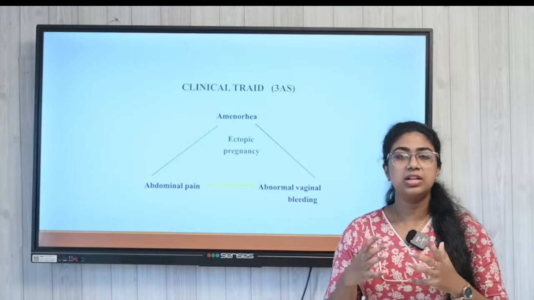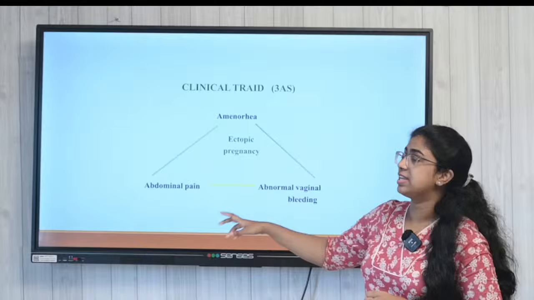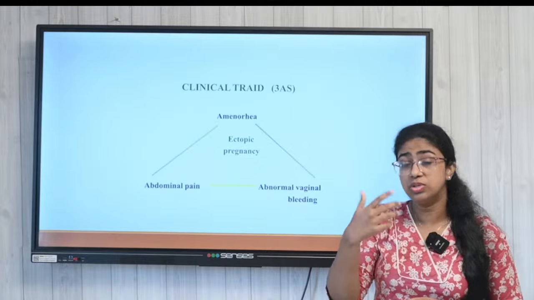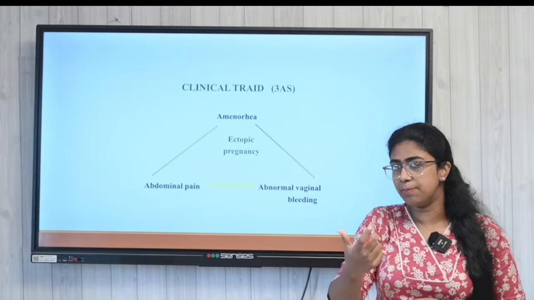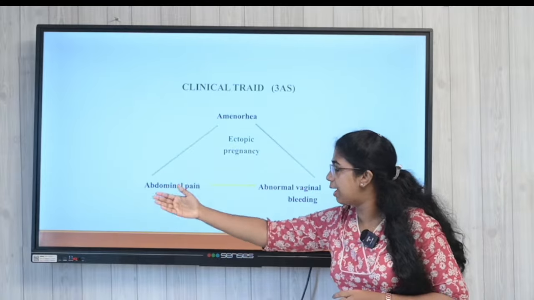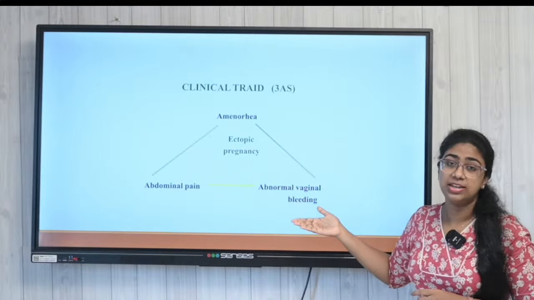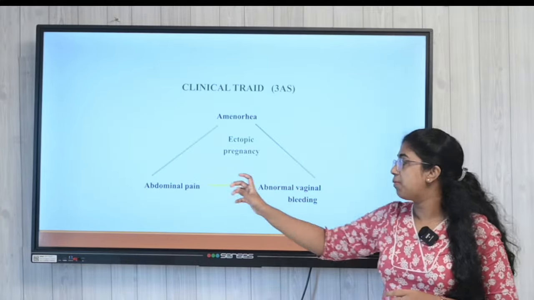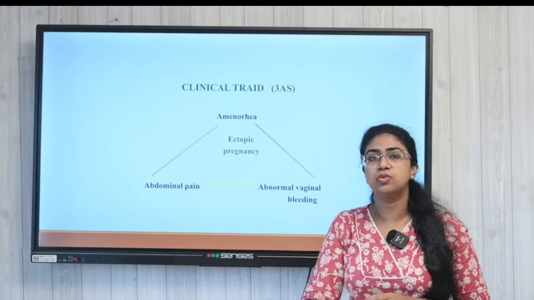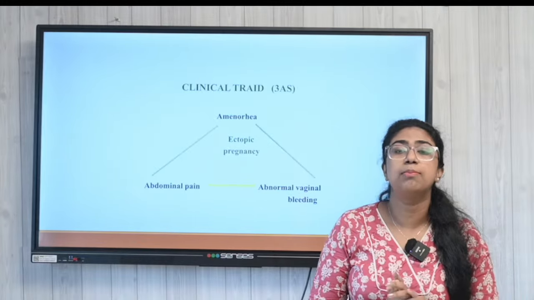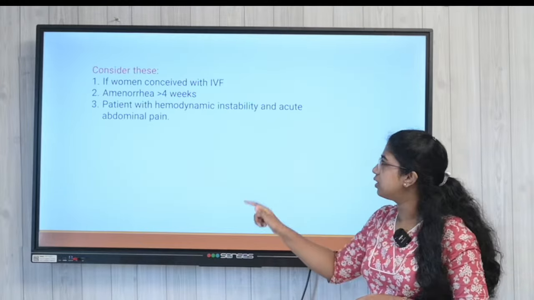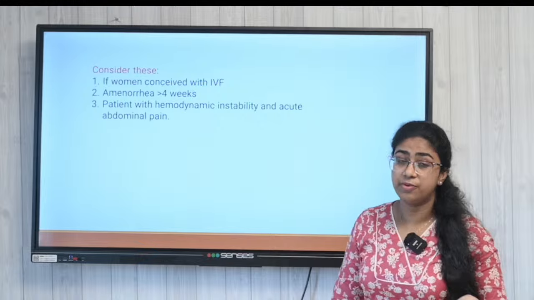Whenever a female comes to us with these 3 complaints, that is amenorrhea, which is seen in a woman who is pregnant, but more specifically abdominal pain and vaginal bleeding, then you have 2 differential diagnoses. Either it can be a case of abortion or it can be a case of ectopic pregnancy. We will discuss further and you will understand how we can differentiate it.